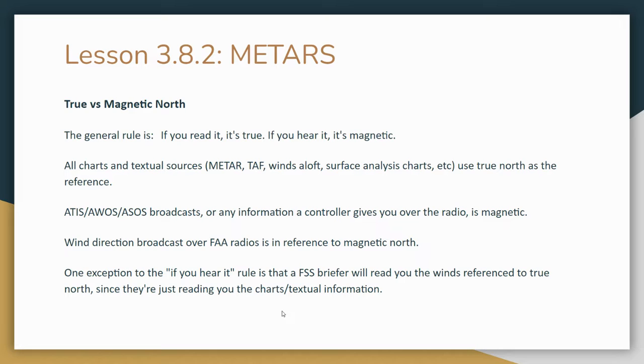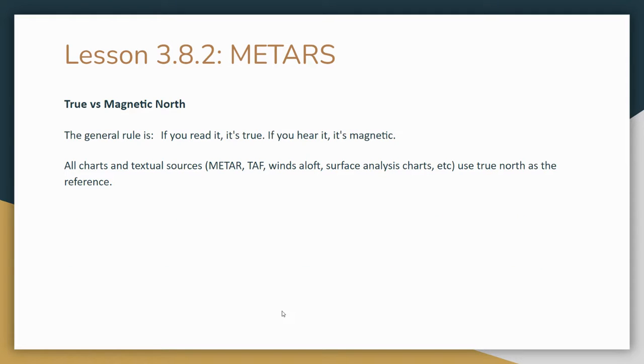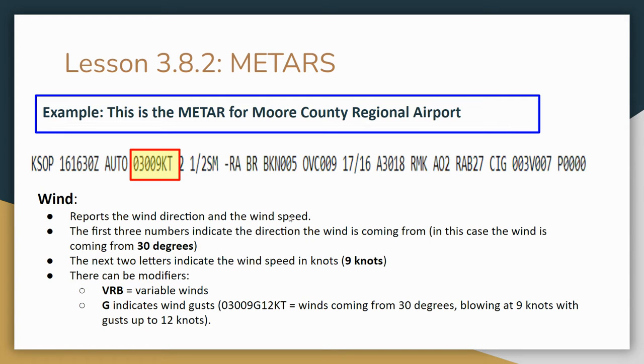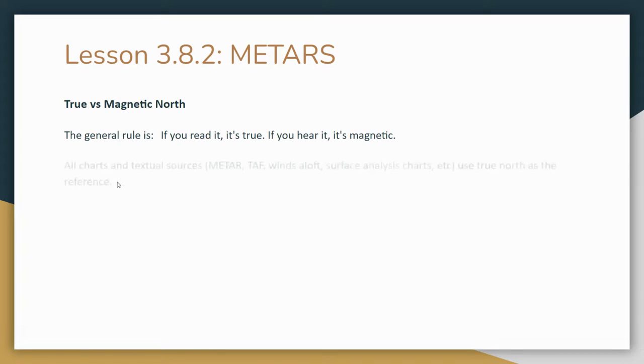But you need to know that because they will have questions where they say, go to this METAR here, this wind here, what's the direction of the wind at this airport at the time of this METAR? And they'll give you answer choices like 30 degrees magnetic north, 30 degrees true north, and then 18 degrees or something that's totally off. And you need to know that this would be, it's in print, so therefore it's true north.